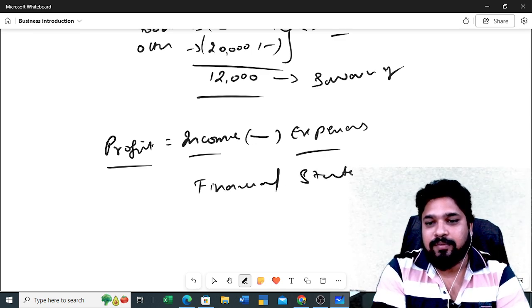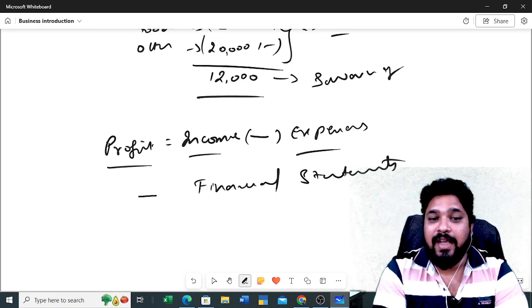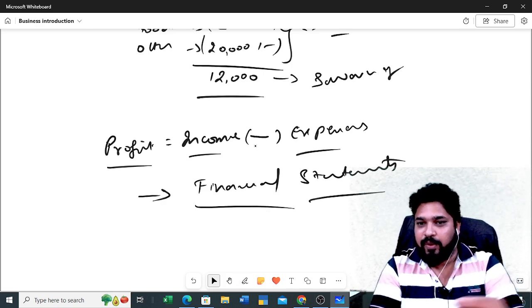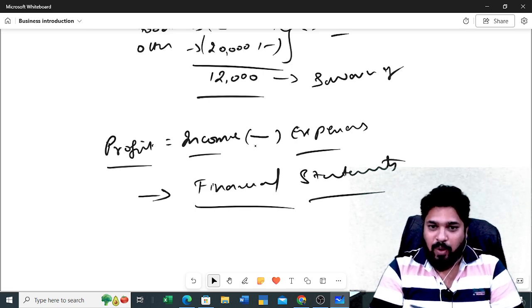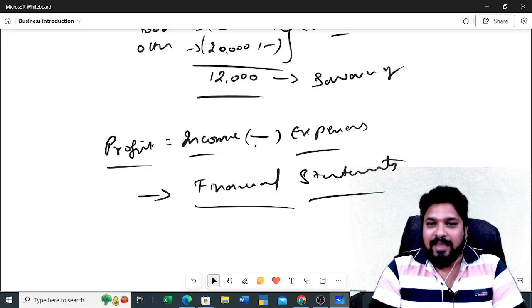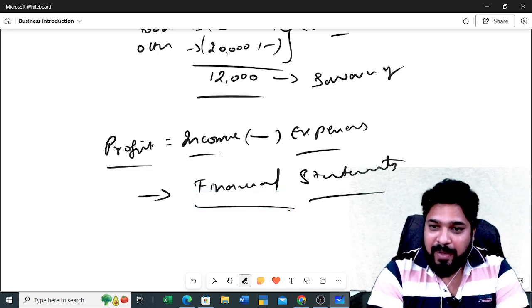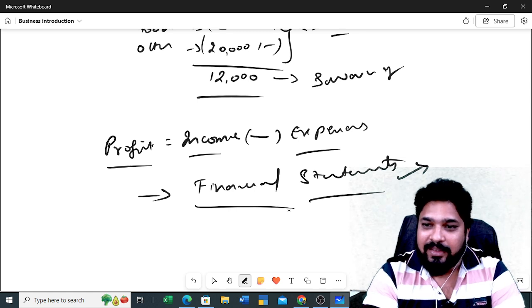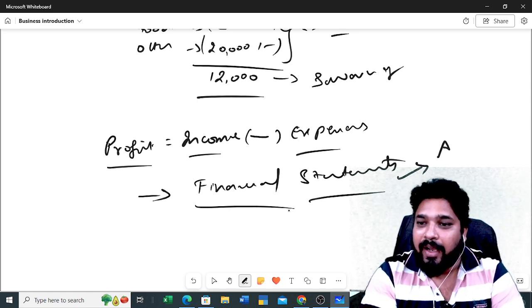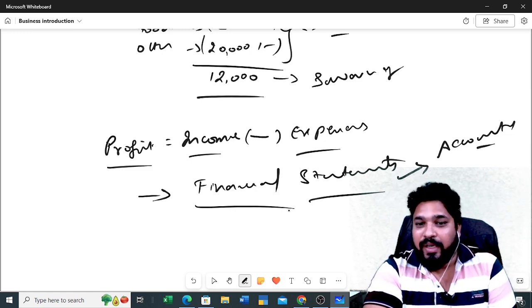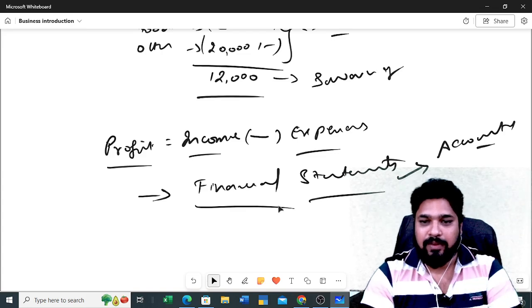What are these financial statements? I will tell you in a few minutes. By preparing these financial statements, we call this process accounting.